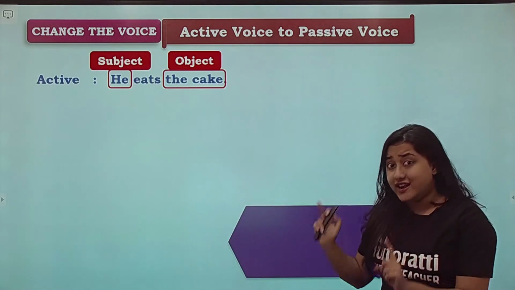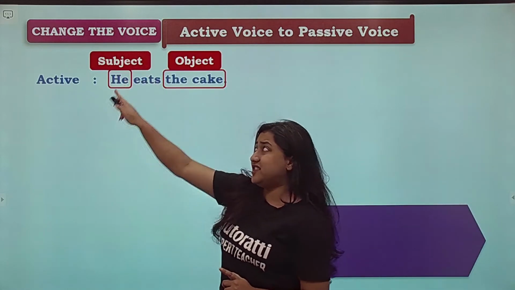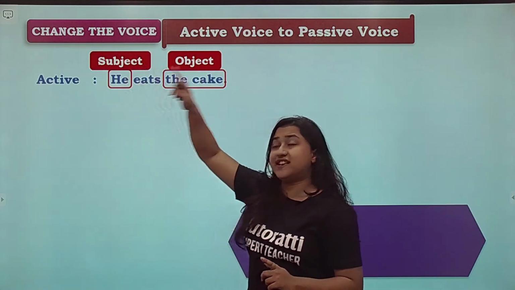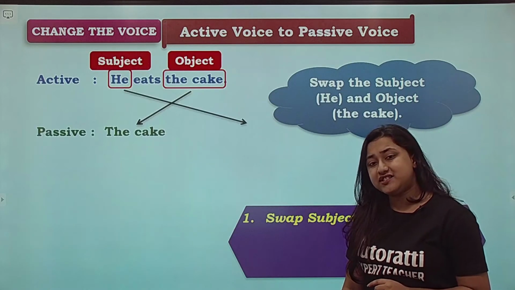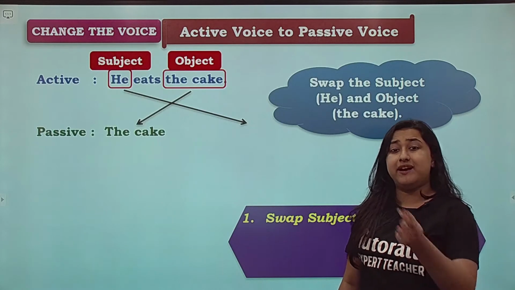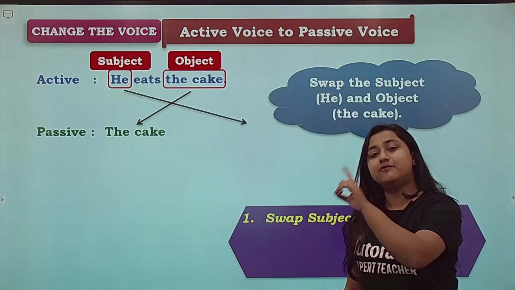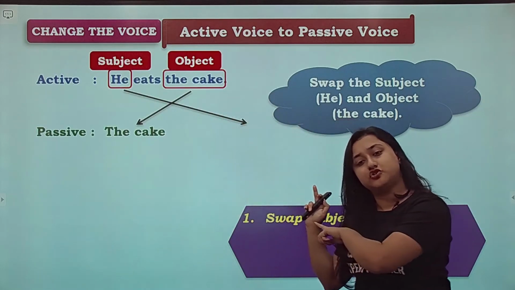Alright. When you interchange their places, the subject will take the object form. He will change to him. Now why does he change to him? Because हम ऐसा नहीं बोलते हैं ना, the cake was eaten by he. We say the cake was eaten by him. So when he goes to the object form, it will change to him.